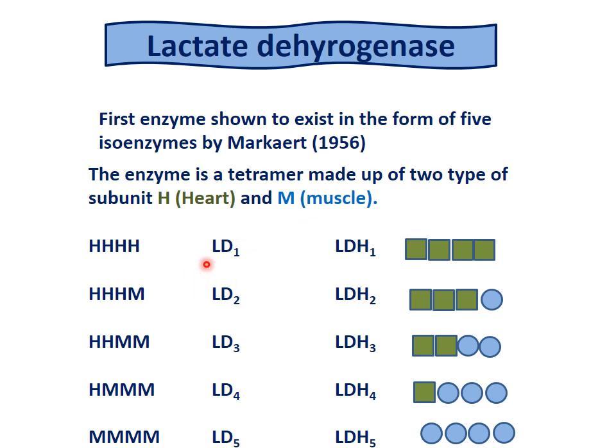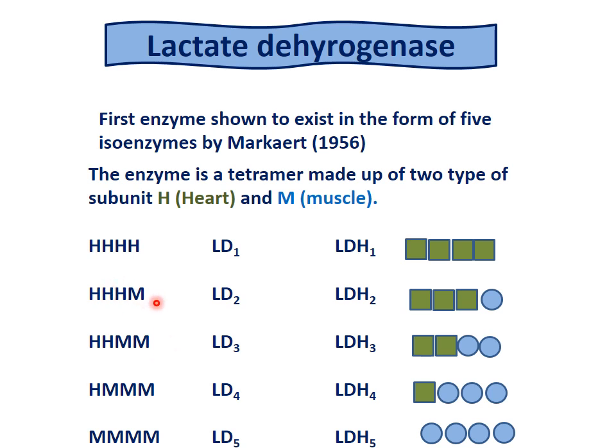So LDH1, lactate dehydrogenase 1, has all 4 H units, and as we go to LDH2, LDH3, LDH4 and LDH5, we see that the H unit is reducing and the M unit is increasing.